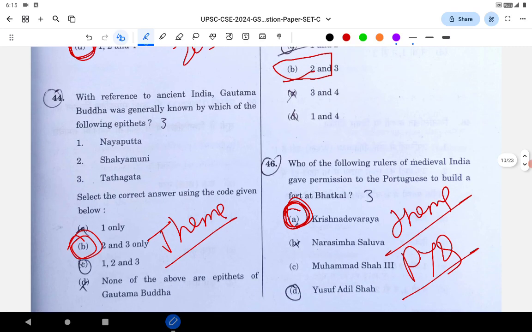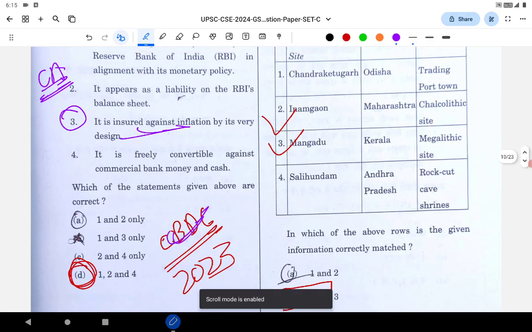This is related to Buddhism, an important theme. What are the different names for the Buddha? That is Shakyamuni and Tathagata. Nyayaputta is wrong. So it's an important theme of Buddhism. Let's go to the next question.